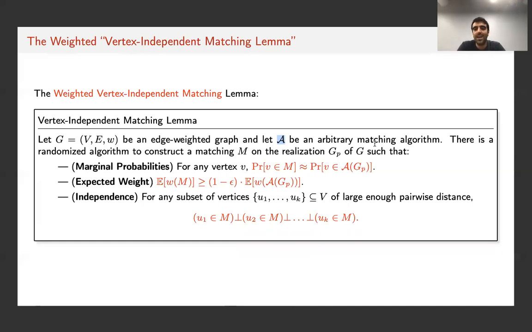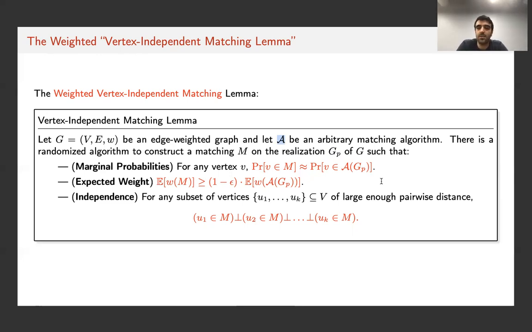We prove that for any such algorithm A, there is another algorithm for constructing a matching M on realization GP of G, such that it satisfies these three properties. The first property says that for any vertex V, the probability that it is matched in M, the matching constructed by our algorithm, is going to be roughly the same as the probability that this matching algorithm A matches this vertex if we run A on realization GP.